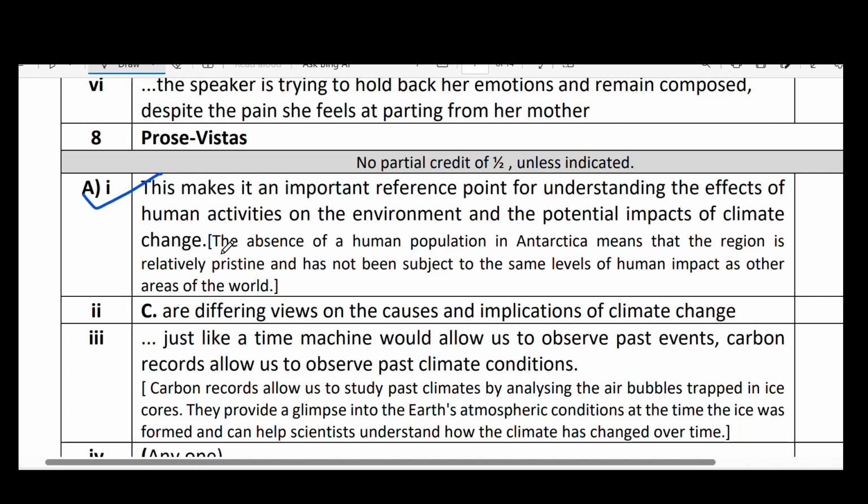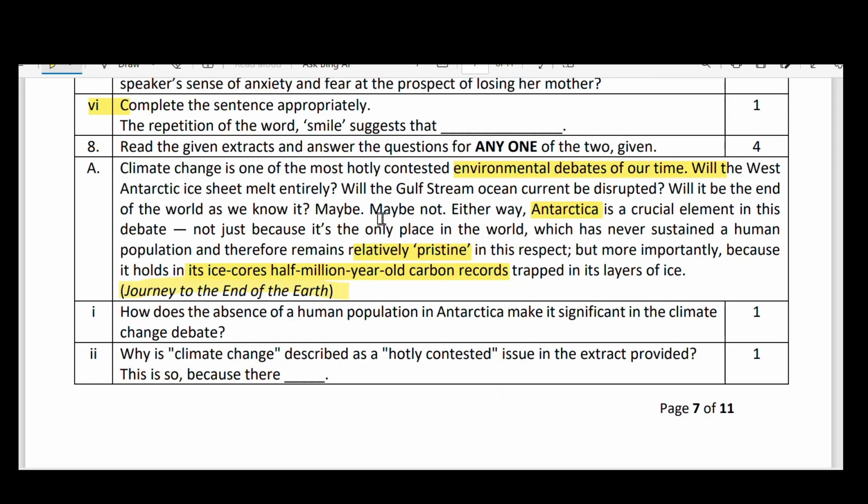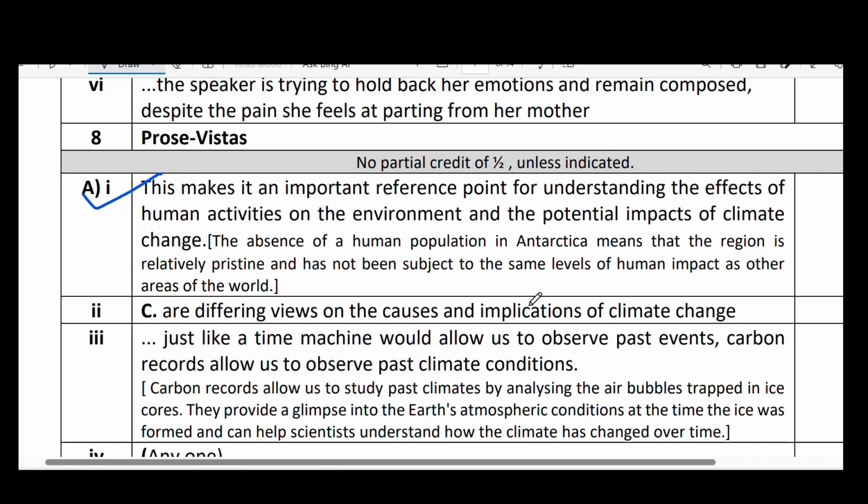The second question in the question paper is, why is climate change described as a hotly contested issue in the extract provided? Why is it a hotly contested issue? The answer is here. There are differing views on the causes and implications of climate change. So many people are saying different things. That is why there is a strong debate.